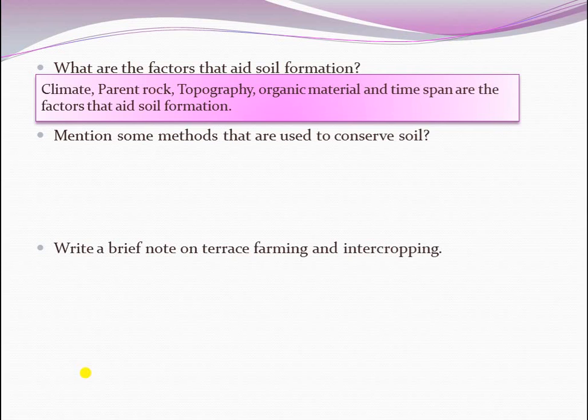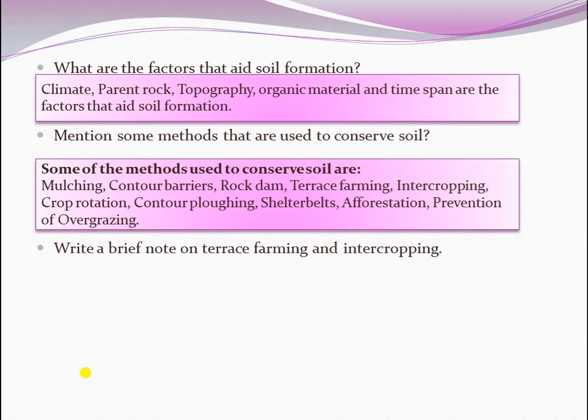Next, mention some methods that are used to conserve soil. The answer: some of the methods used to conserve soil are mulching, contour barriers, rock dam, terrace farming, intercropping, crop rotation, contour ploughing, shelter belts, afforestation, and prevention of overgrazing.